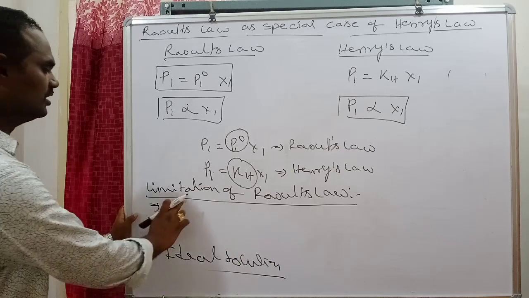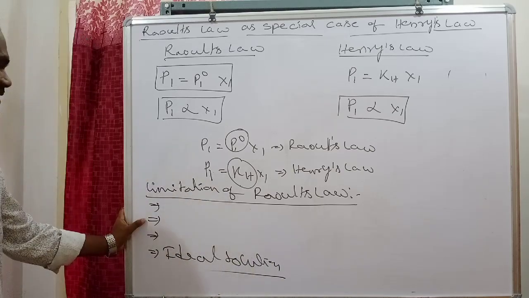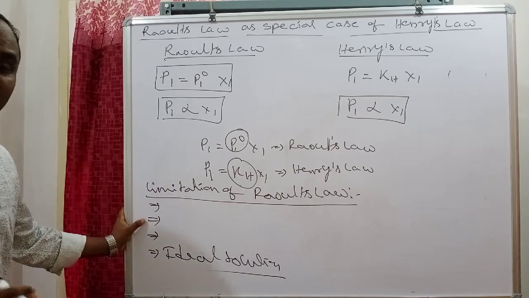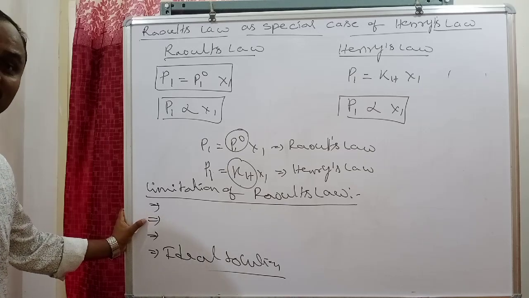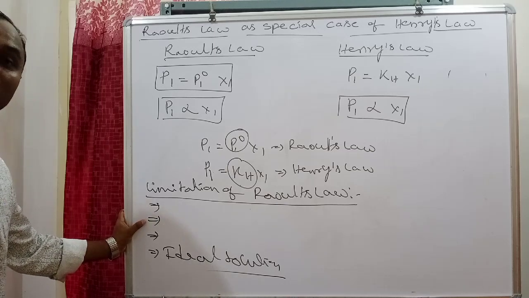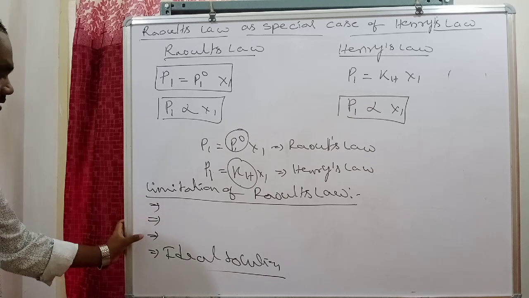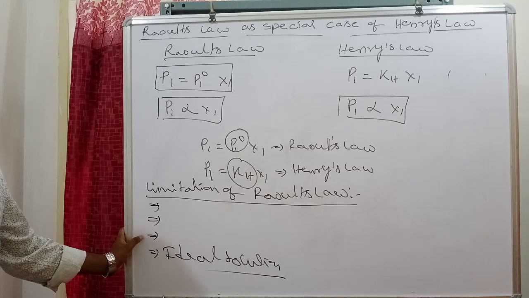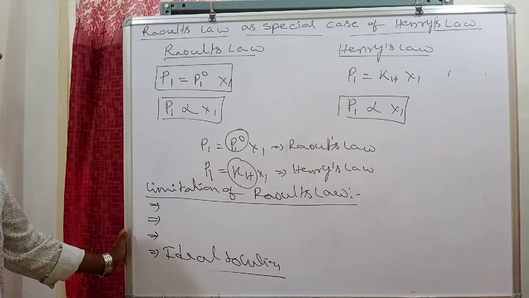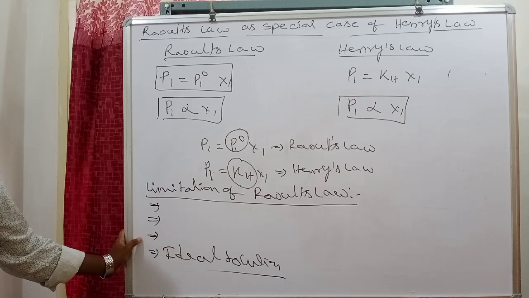Next, the second limitation: Raoult's law is applicable for very dilute solutions containing a non-volatile solute. Third, Raoult's law is applicable for dilute solutions in which the solute neither undergoes association nor dissociation of solute particles.